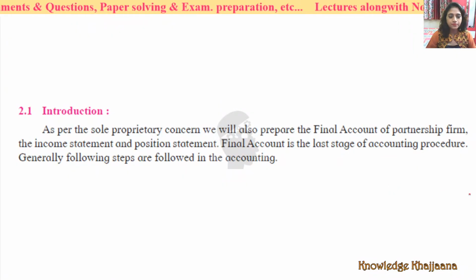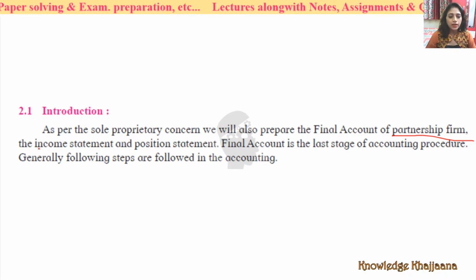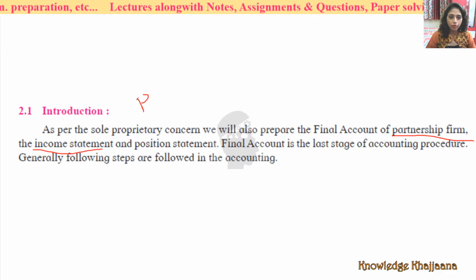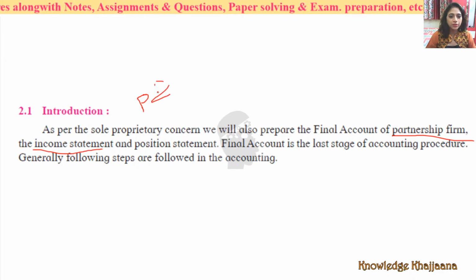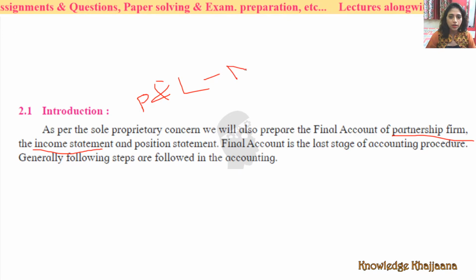Now let's see. As per the sole proprietary concern which we learned last year, we will also prepare the final accounts of a partnership firm. Okay, the income statement and position statement. What is income statement? Profit and loss account. Profit and loss account is the income statement. Why? It shows the income. Income is net profit, right? Income statement is profit and loss account because it shows the net profit.